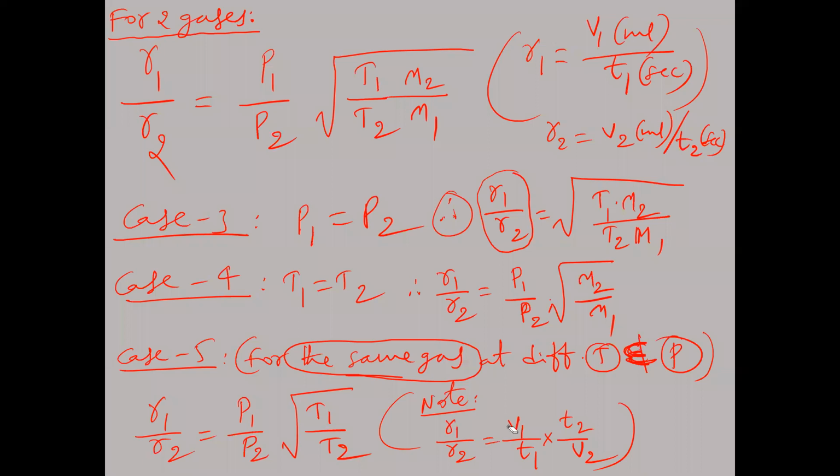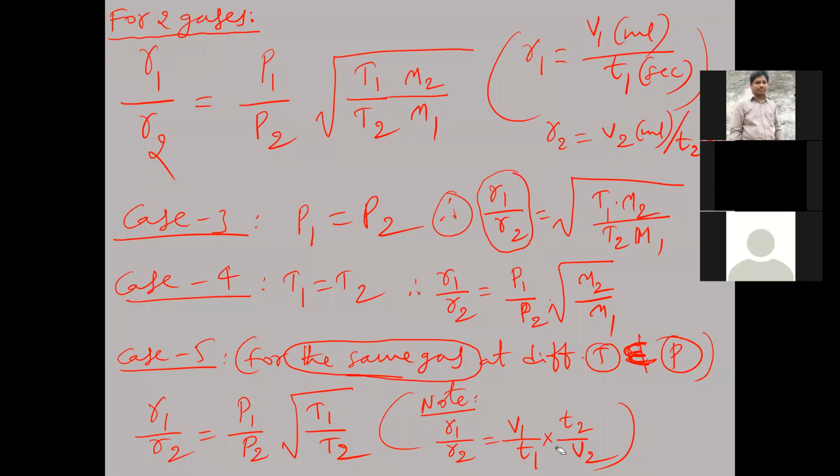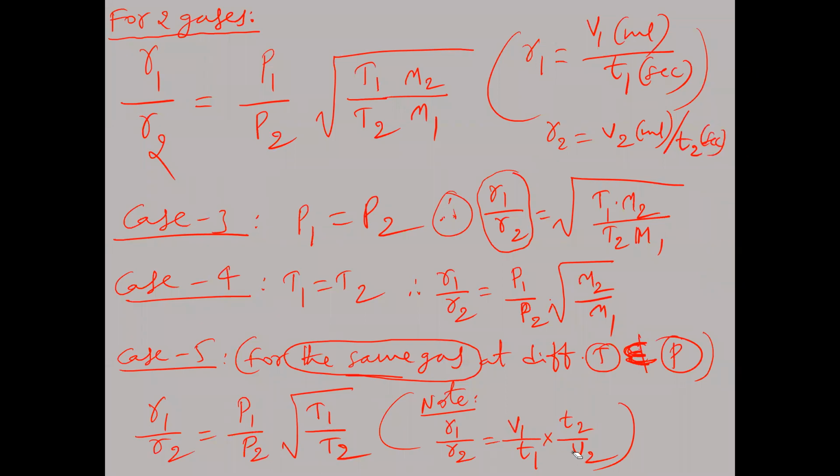Right? Sometimes volumes are same for two gases. For two different gases, volumes will be given same. Then V1, V2 get cancelled here. Sometimes different volumes will be given in the problems. Different volumes of two gases will be given, and the time of diffusion will be given same for two gases. In that case, T1, T2 will be same. Then these two get cancelled.